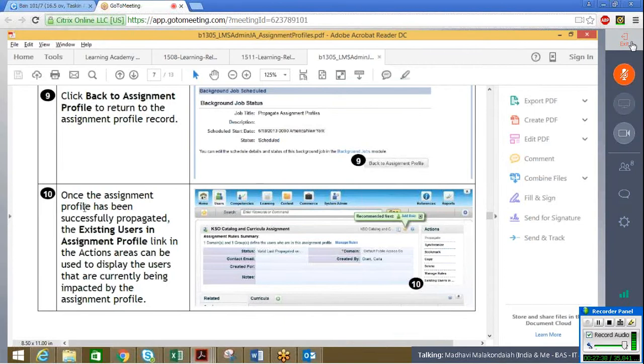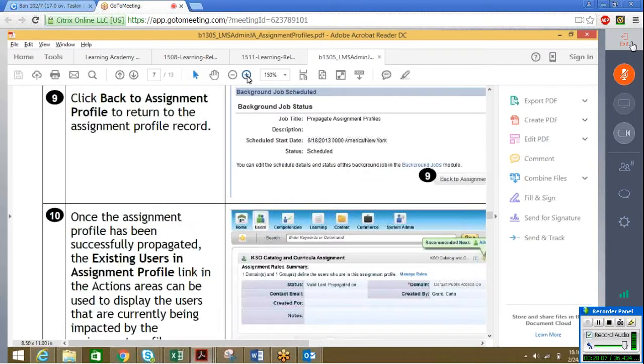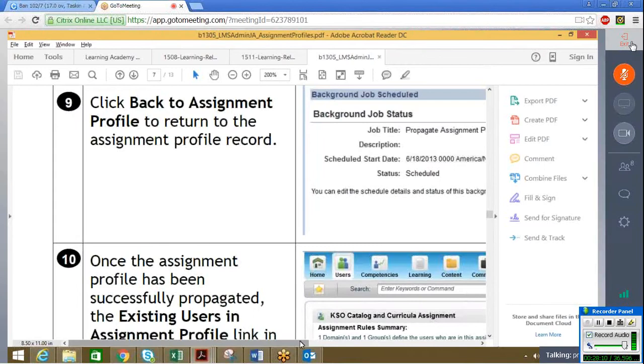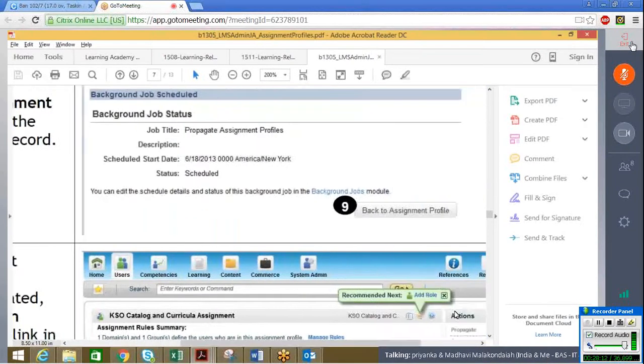You see the next step we are showing. Once the assignment profile has been successfully propagated, the existing users in assignment profile link in the actions area, if you see here the actions area, can be used to display the users that are currently being impacted by the assignment profile. Can you see here? Shall I make it a little bigger? We are able to see, Madhavi. Okay. So under action,